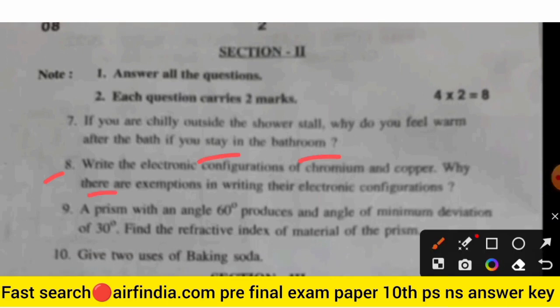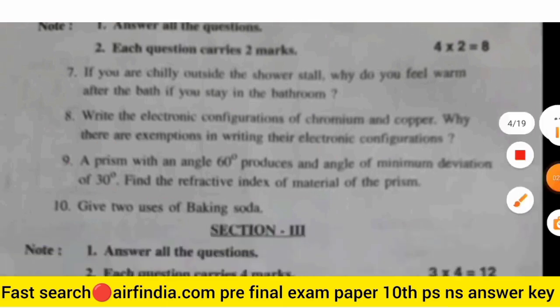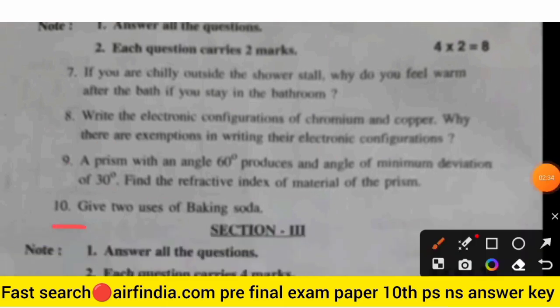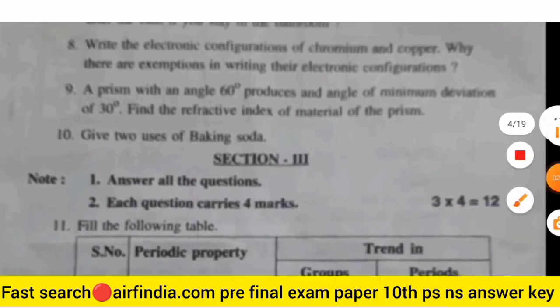Why are there exceptions in writing their electronic configuration? A prism with an angle of 60 degrees produces an angle of minimum deviation of 30 degrees. Find the refractive index of the material of the prism. And the 10th question is, give 2 uses of baking soda. Only 2 uses.